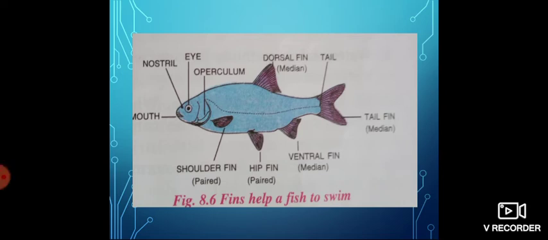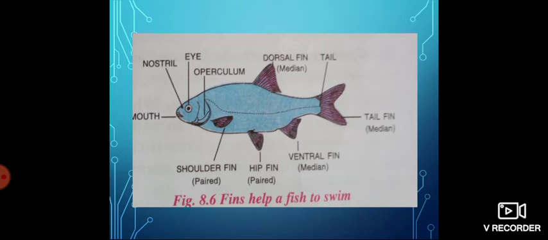The next adaptation is the presence of the air bladder, that is the swim bladder. All fishes have an air bladder, filled with air, which helps in maintaining buoyancy. The fish can rise upward or sink downward by increasing or decreasing the amount of gases in the bladder.